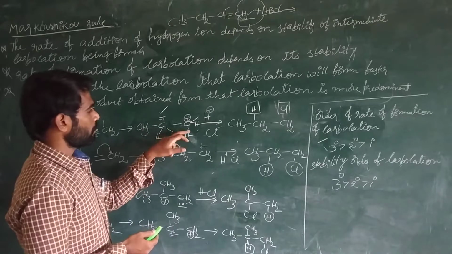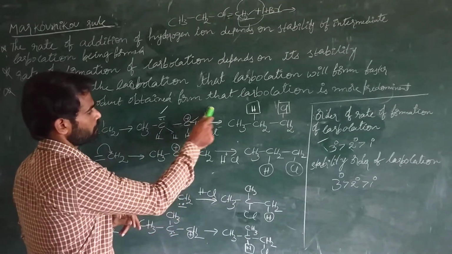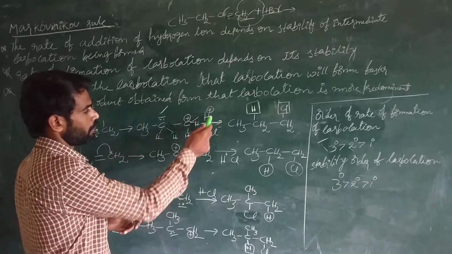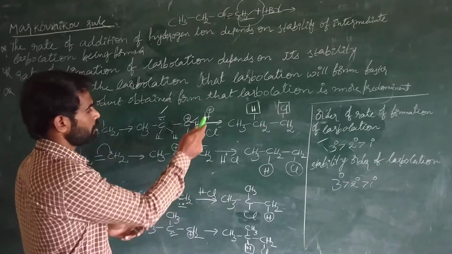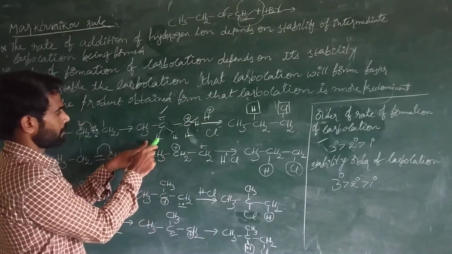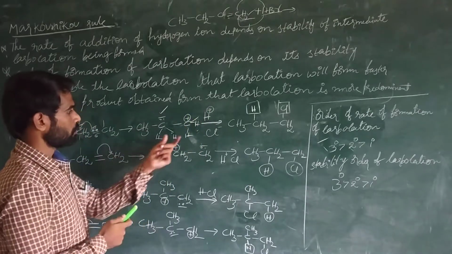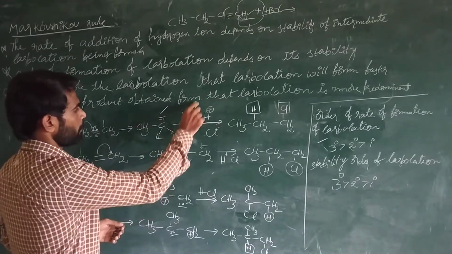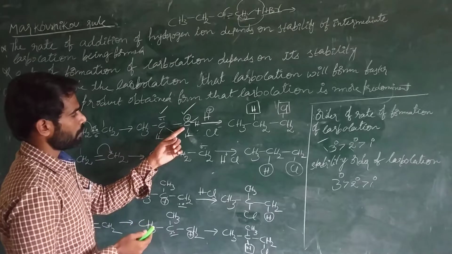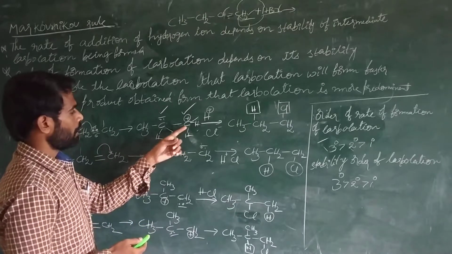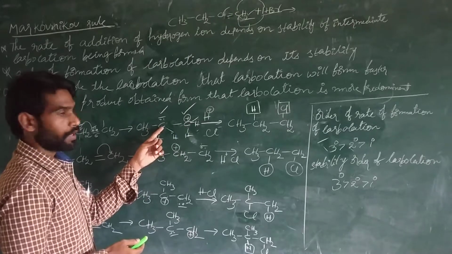And here, as a result of this, when this hydrogen halide is dissociated, H plus and Cl minus, 1 cation and 1 anion are formed. This H plus ion, see, this is a secondary carbocation. This is a primary carbocation. Primary carbocation means, see here, the positive charged carbon is attached to only one other carbon.